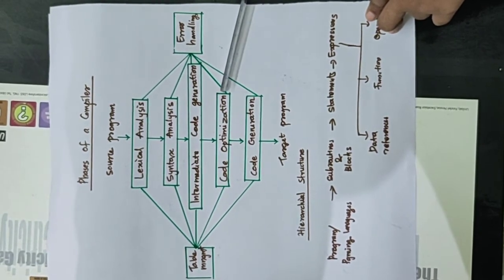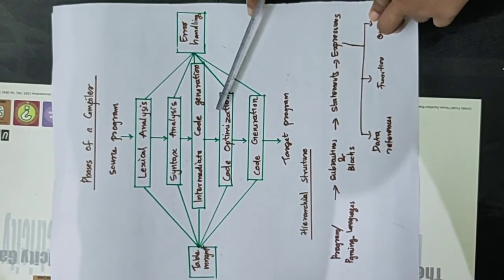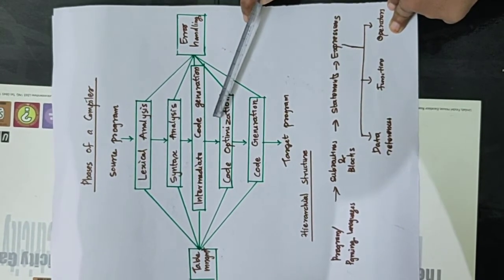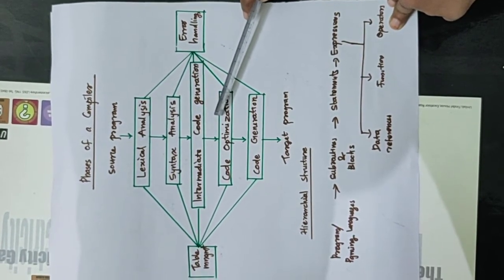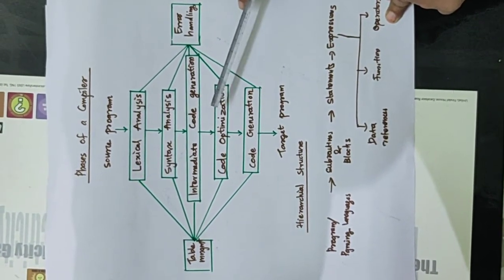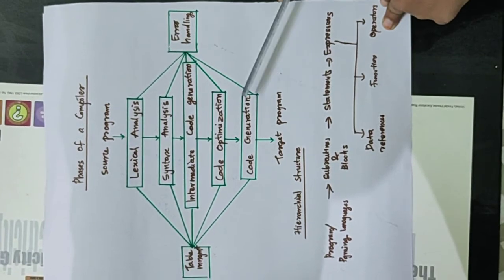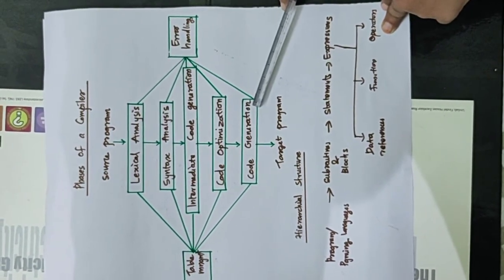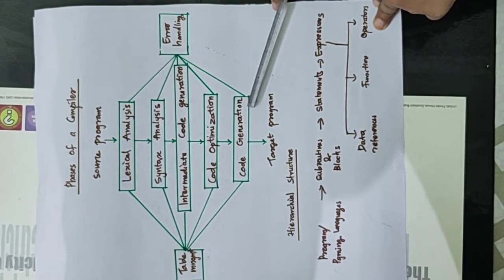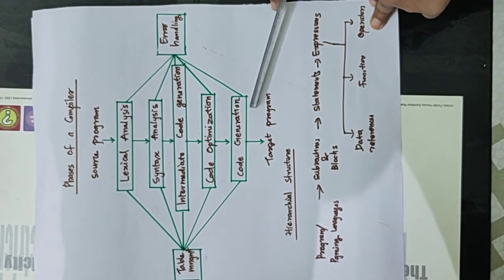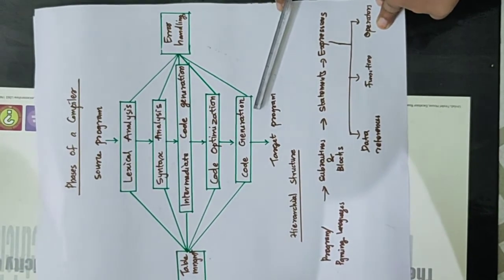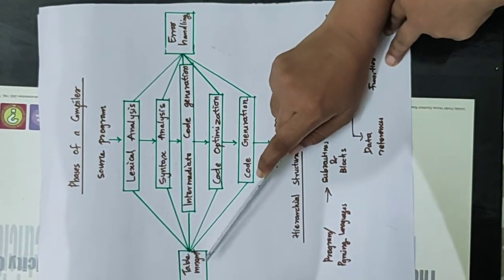Next, we are going to the code optimization. Code optimization is an optional phase designed to improve the intermediate code so that the ultimate object program runs faster and takes less space. And the final phase is code generation. It produces the object code by deciding on the memory locations for data, selecting code, and selecting the registers.